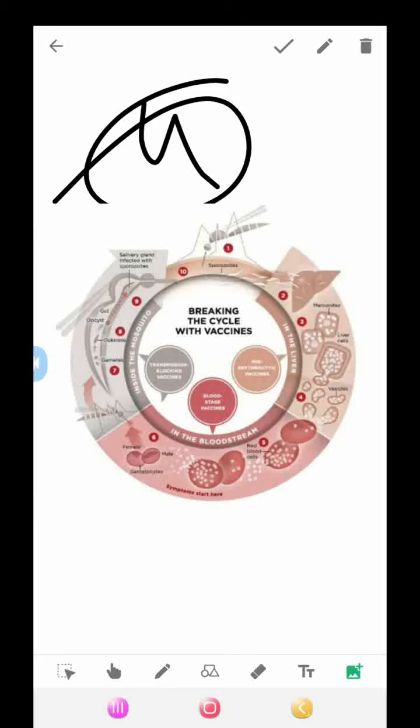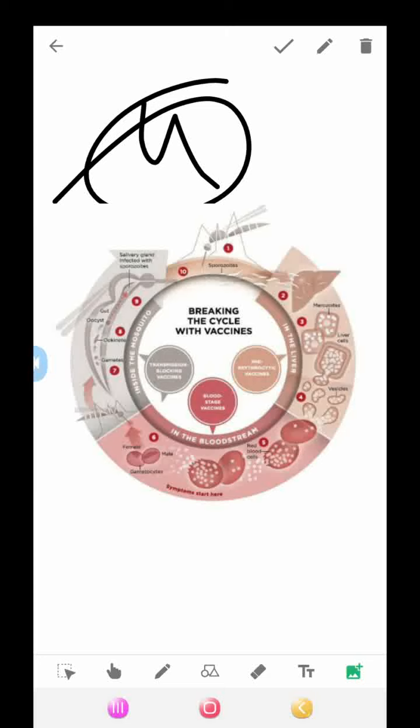So the next point is clinical manifestations. The clinical manifestation of malaria depends on a number of different factors, above all the Plasmodium species and immune status of the patient. The Plasmodium species with the most pronounced pathogenicity is Plasmodium falciparum, which causes malignant tertian malaria, whereas the other Plasmodium species cause milder forms.